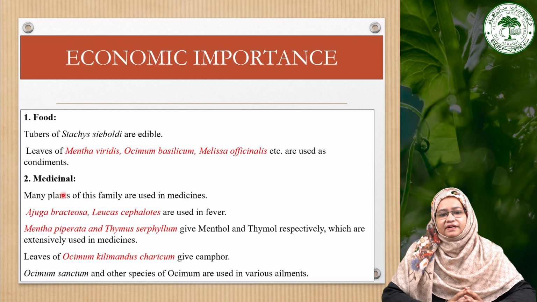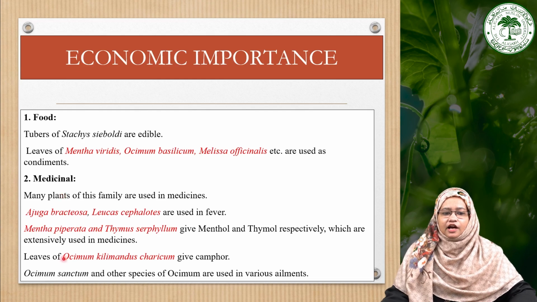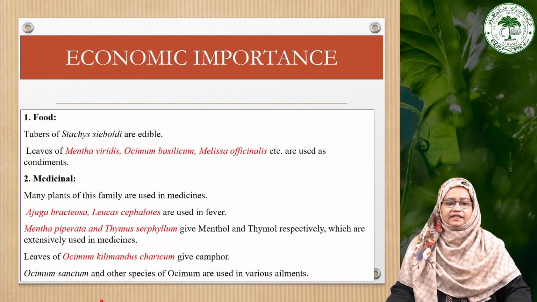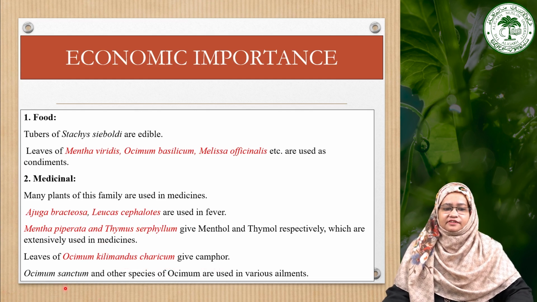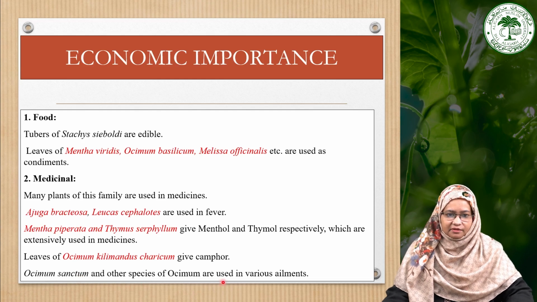Now moving towards the medicinal properties, these plants have many medicinal benefits. Ajuga and Leucas are used in fever. Mentha piperita and Thymus serpyllum give menthol and thymol respectively, which are extensively used in medicine. And the leaves of Ocimum kilimandscharicum give camphor, which is commonly called the kapoor plant. Now moving towards the next plant species, which is also very common, that is Ocimum sanctum. This species is also used in various ailments.